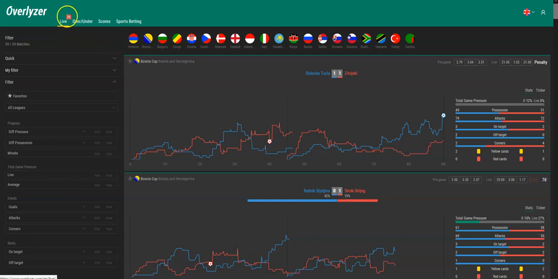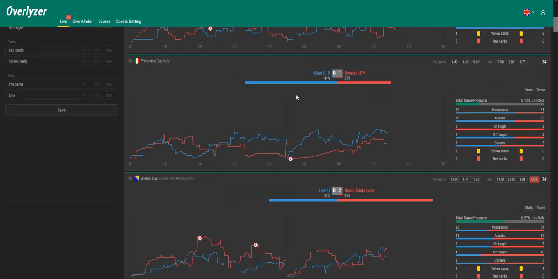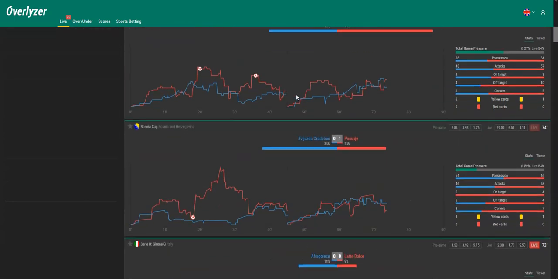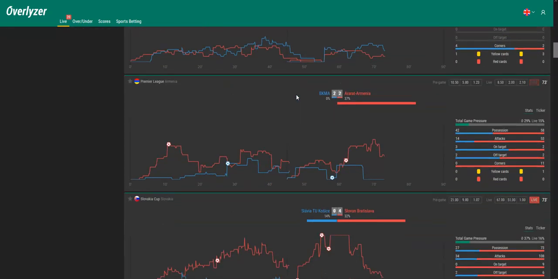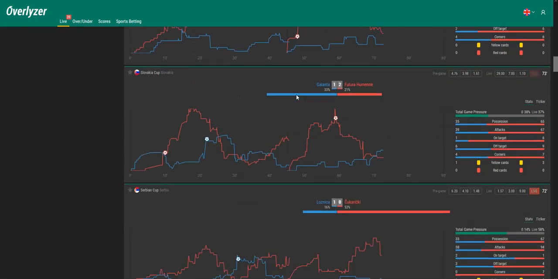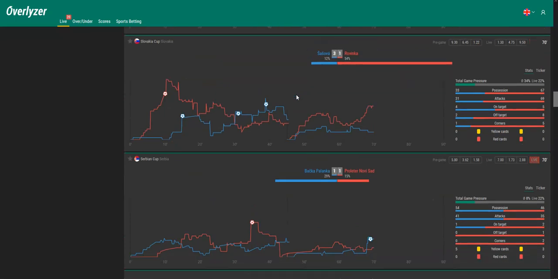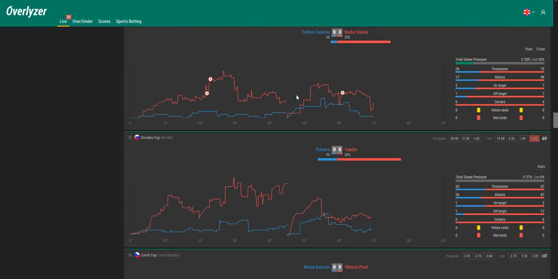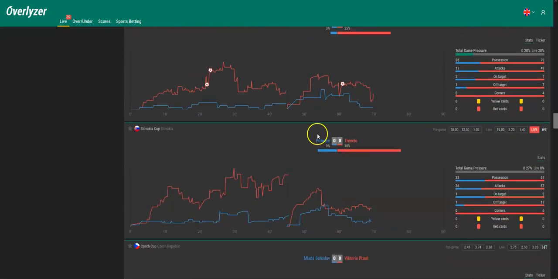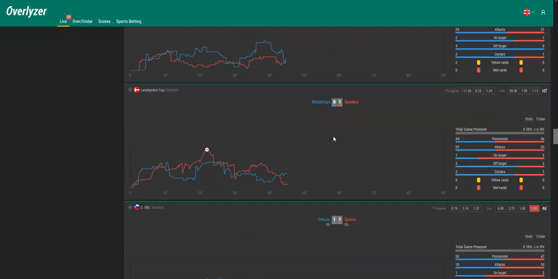Right now, as you can see here, there are 39 games online, mostly cup games this week. So it's Wednesday afternoon, and there are cup games in many countries. Some of them are already quite interesting. We just scroll through quickly here, and as you can see, there are many games already in the second half.